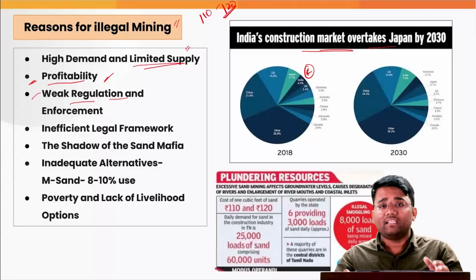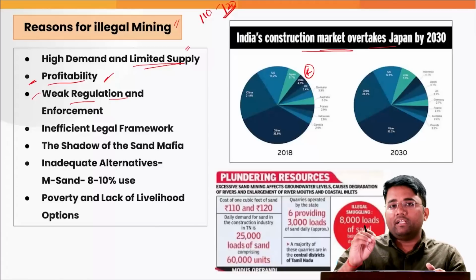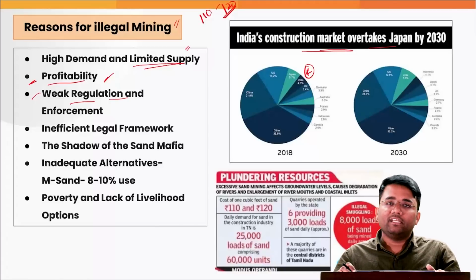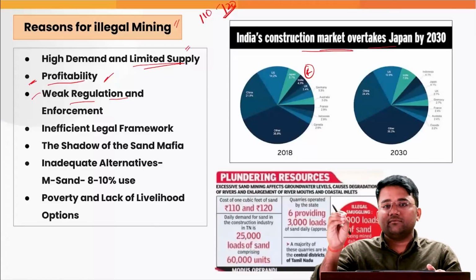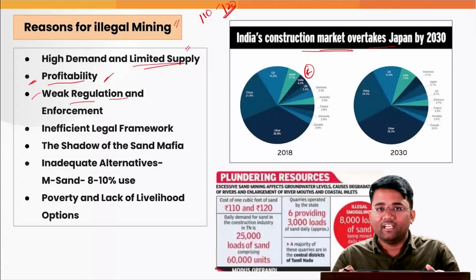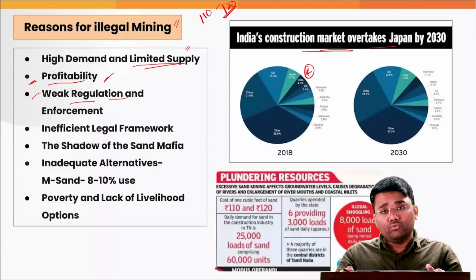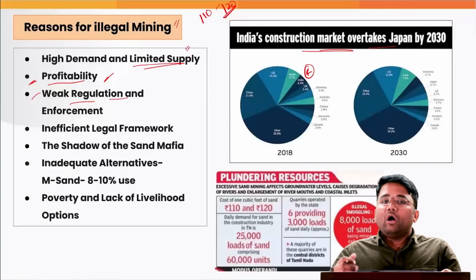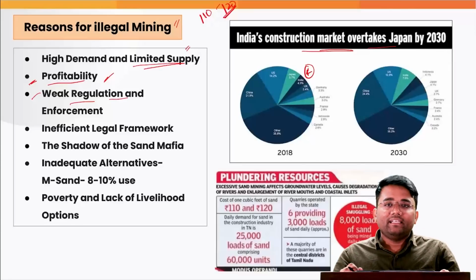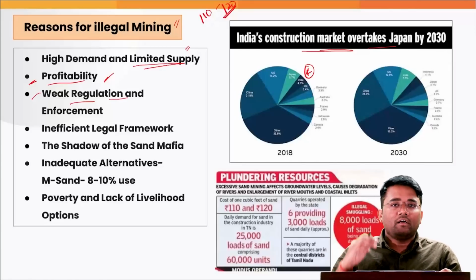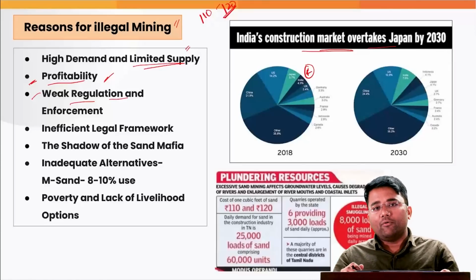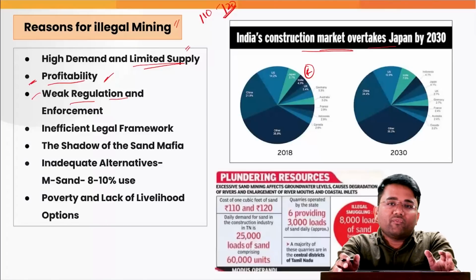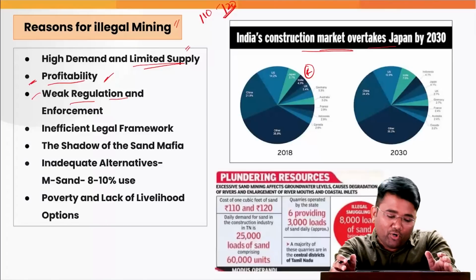And more than that, they couldn't implement those regulations and mechanisms because of a lack of proper oversight mechanisms. Also, there has been collusion between the politicians, officials, etc., where all the illegal sand mining is getting unchecked. It is not regulated properly because of the lot of corruption that is involved in the process.